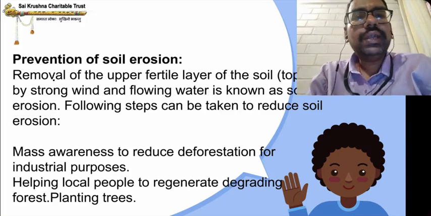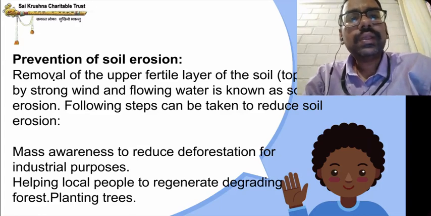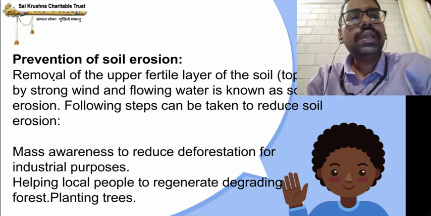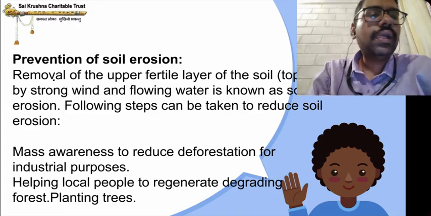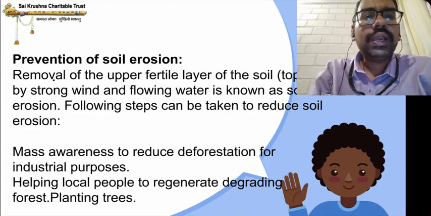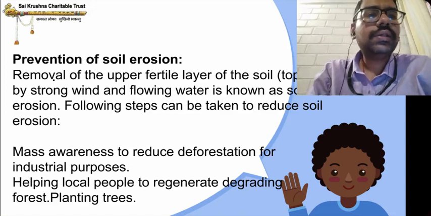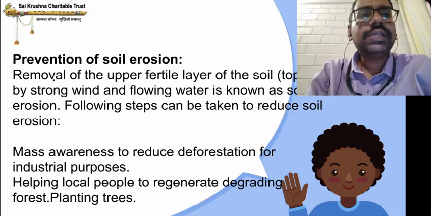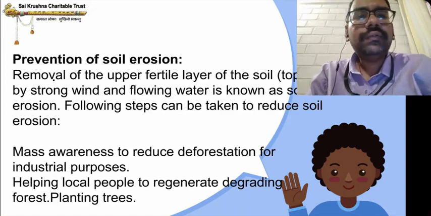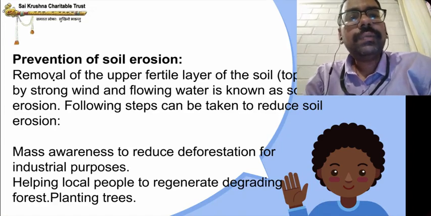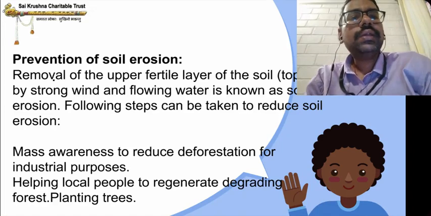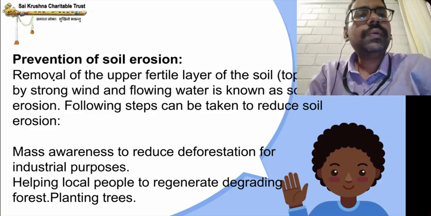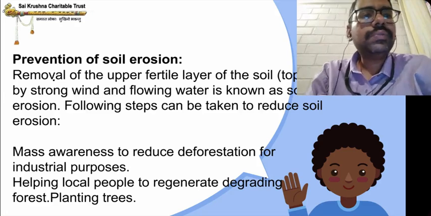So, mass awareness to reduce deforestation. Deforestation means cutting down of trees; prevent it. You have to practice more afforestation. Afforestation means planting more number of trees. That will prevent soil erosion. Helping local people to regenerate degrading forest, planting trees. So you should encourage people to plant more trees and stop cutting down the trees and forests.